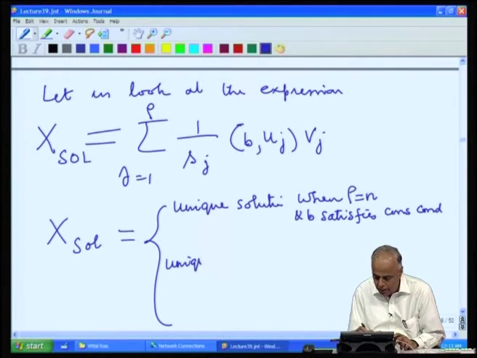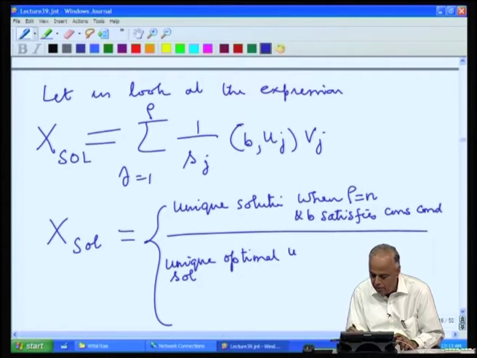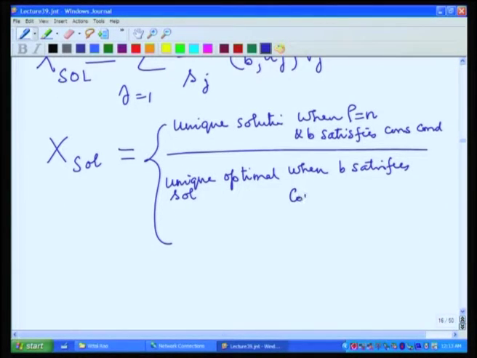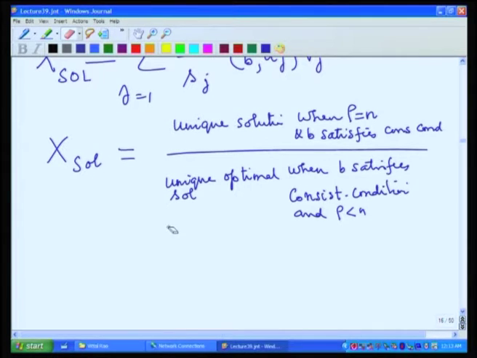It will be the unique optimal solution when B satisfies the consistency condition and rho less than n. And this will be, put a bigger, this will be the unique least square solution